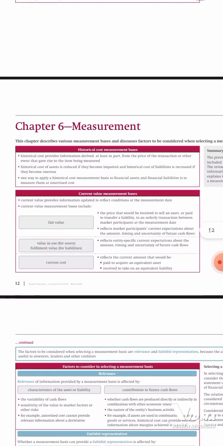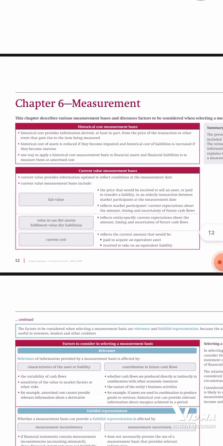Then chapter 6, that is measurement. Under measurement, we'll look at the different types of measurements that an accountant is supposed to apply. So we have at least 4 or 5. We have the historical cost measurement, which most people use. The historical cost measurement will be based on the historical cost. How much did you buy that car for? So you're measuring the asset at the amount you bought that car for. But sometimes we go on depreciating each year, we remove the accumulated depreciation in order to get the net book value.